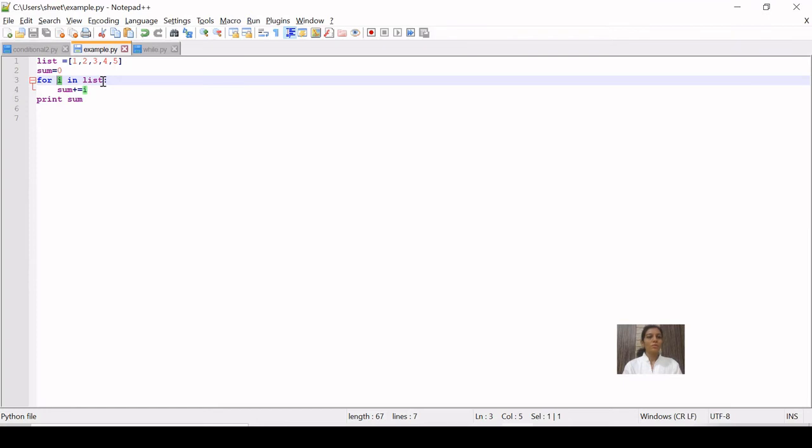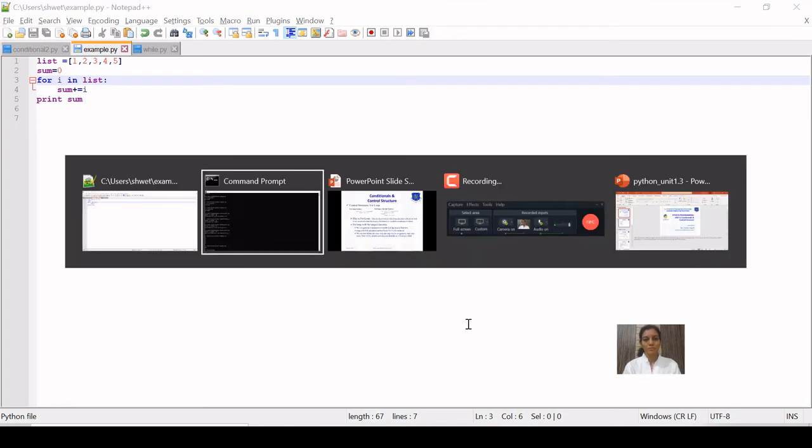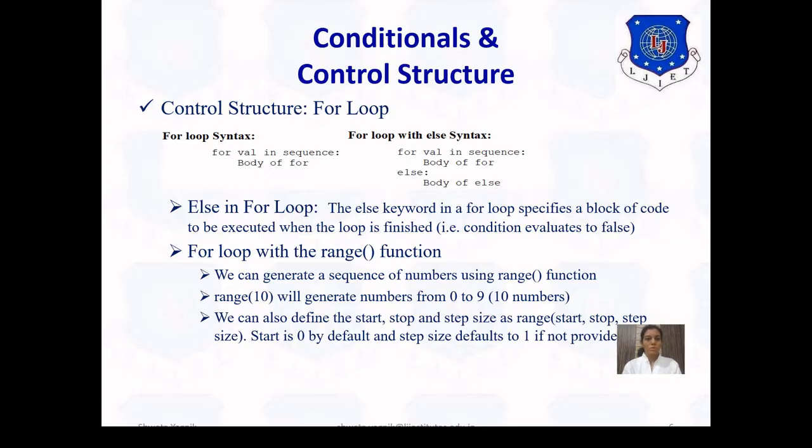Now I want to iterate through all the elements of the list using its index, not using i. Okay, so for that I'll be using the range function. So let us explore first of all what is the range function. So range, we can generate a sequence of numbers using range function. Range 10 will generate numbers from 0 to 9.